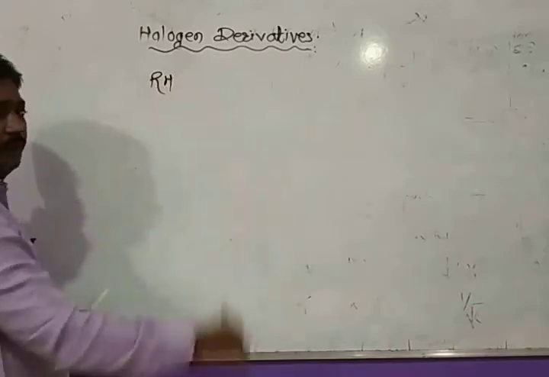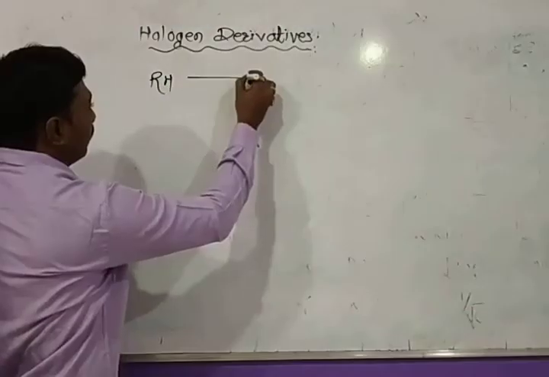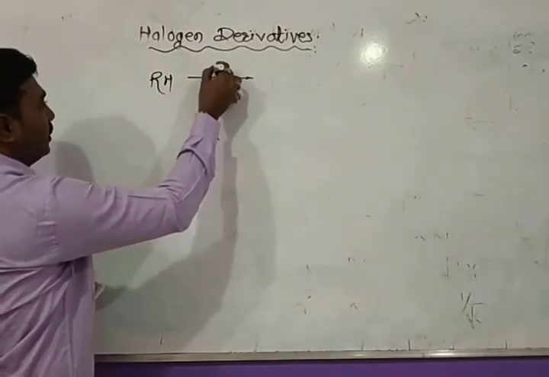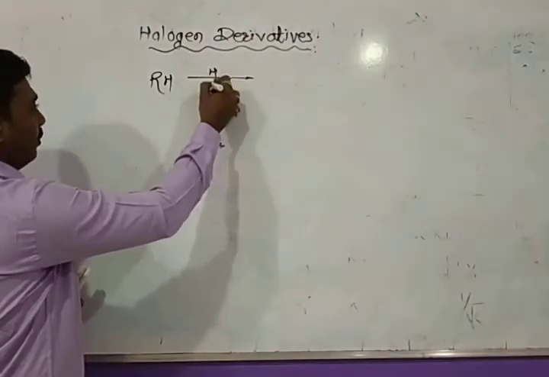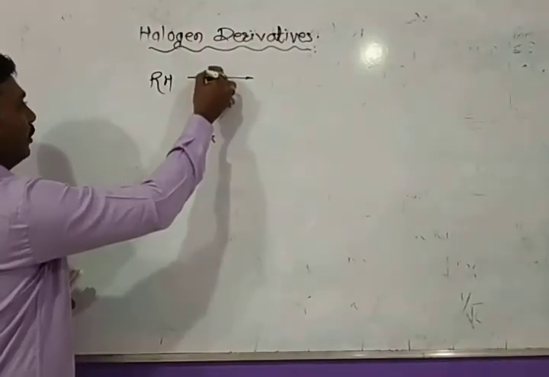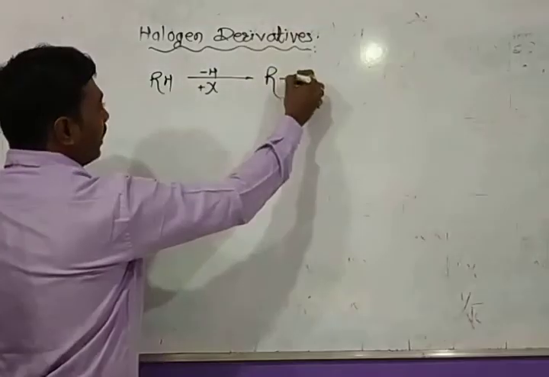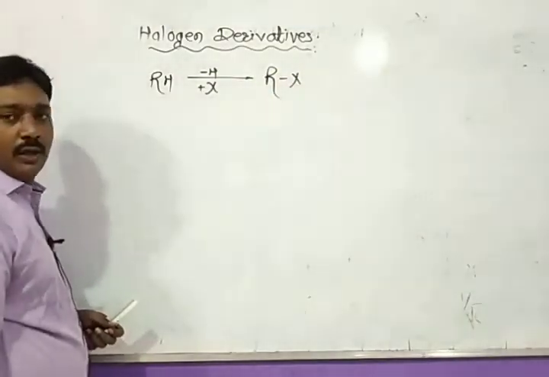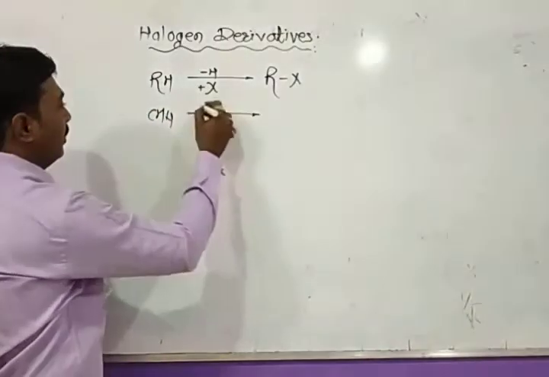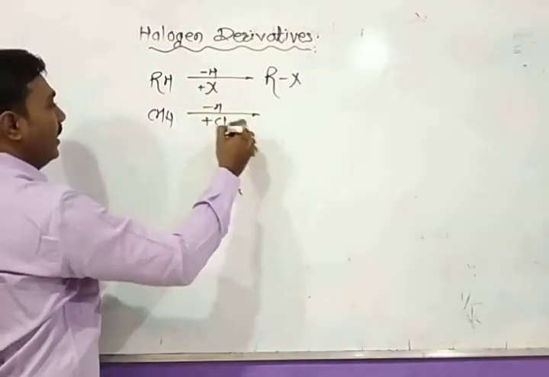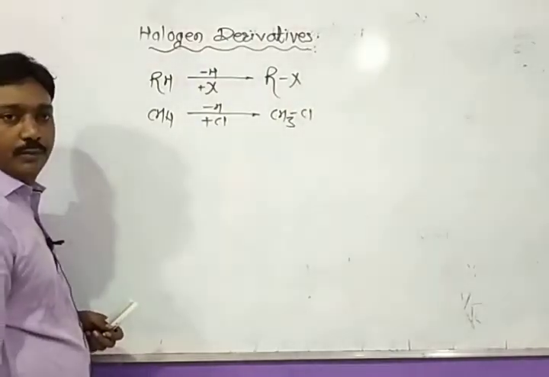Consider if it is an alkane. If a hydrogen atom from the alkane is removed and replaced by a halogen atom, hydrogen is removed and halogen is added. We get the compound alkyl halide. For example, in case of methane, if a hydrogen is replaced by chlorine, we get methyl chloride.